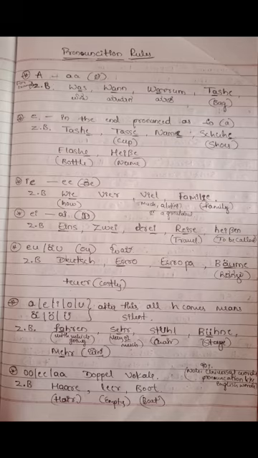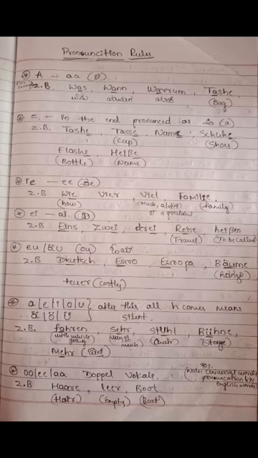Next we study double O, double E, double A. Doppelvokale means double vowels. Zum Beispiel Haare, Meer, Boot. These are all the examples of double O, double E, double A, meaning double vowels.